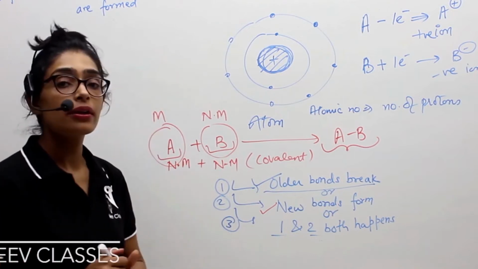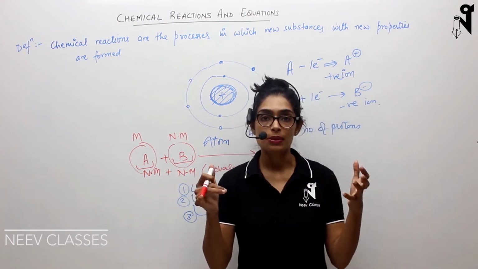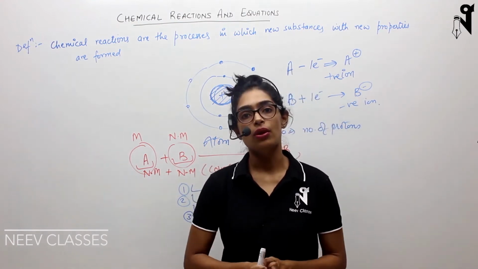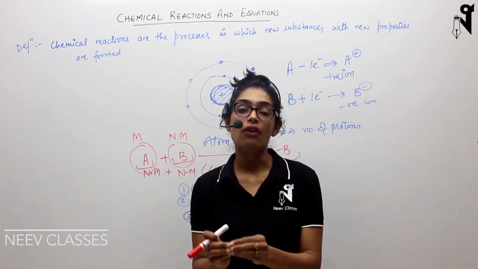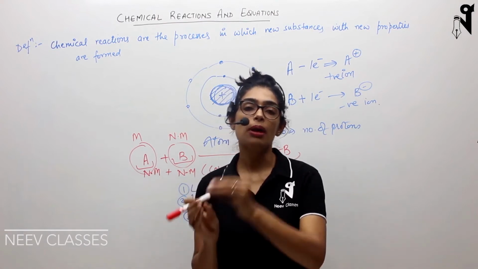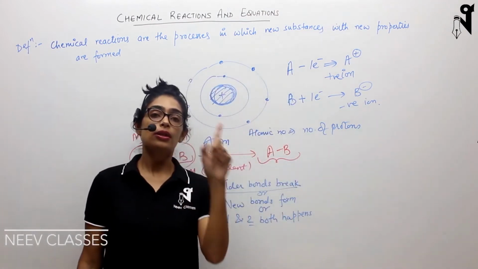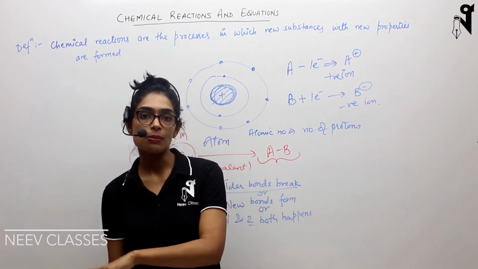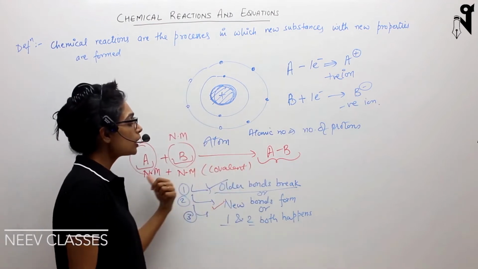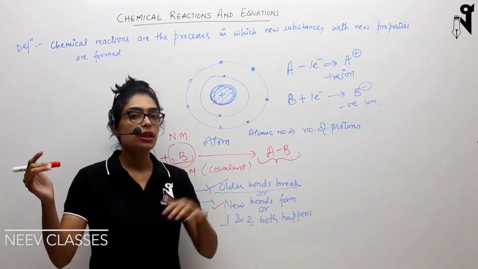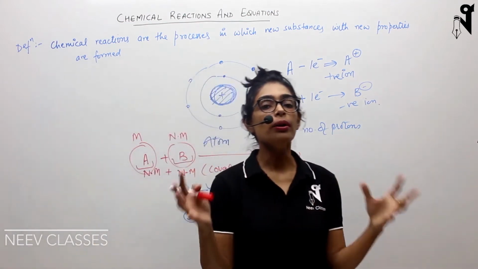So what is exactly a chemical reaction? A chemical reaction is a process in which the substances break their existing bonds, form new bonds and create new substances, and those substances will have new properties. The properties will not be matching with the older substances. That conversion of older substances into new substances, changing the properties, is due to this. At the molecular level, it is not simply converting from one to another. The conversion is happening due to the existing bond breakage and new bond formation.